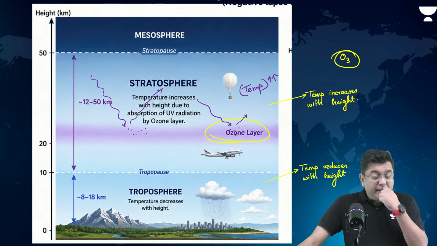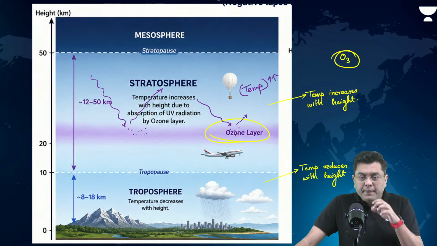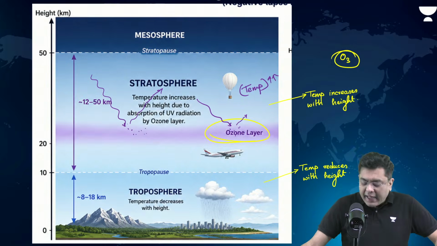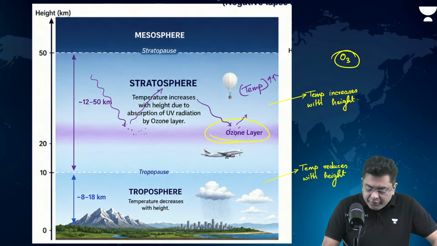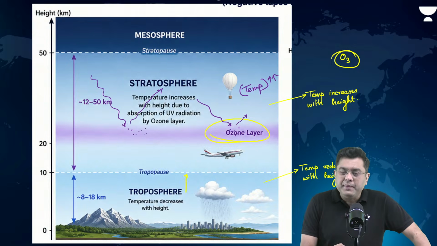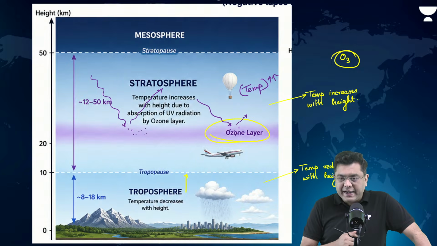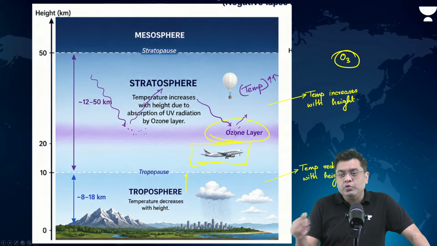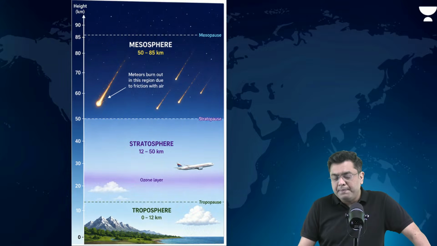Okay. Now, this is the basic kind of a difference. This is one of the reasons why atmospheric air from troposphere will never enter into stratosphere. It remains slightly stable that way. That is why major and larger airlines will fly through the region of stratosphere.